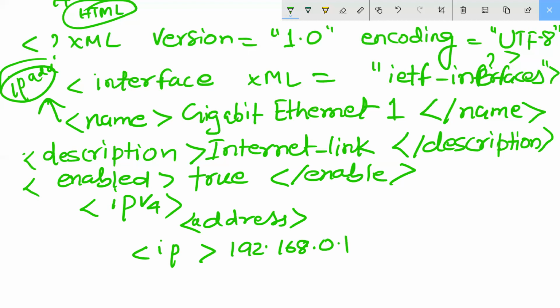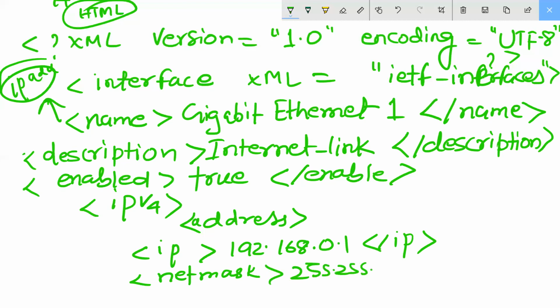And then after I will close the IP. Fine. Then after what I need, guys? Net mask. I will use net mask, then use here 255.255.255.0. Then I will close with net mask.